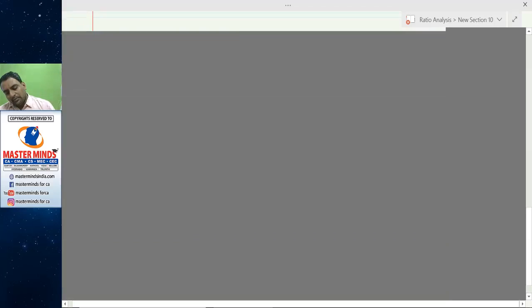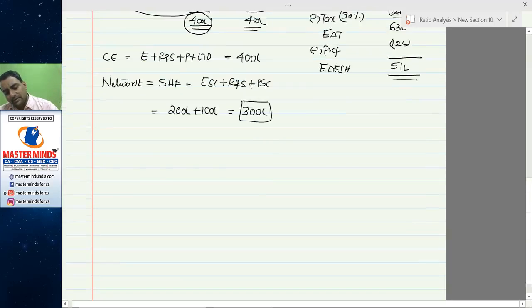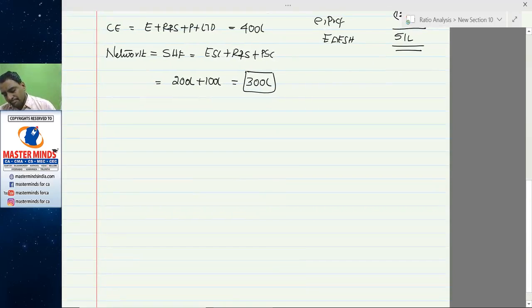Up to now we have computed the first part, liquidity ratios. Liquidity ratios provide information related to the liquidity position of the company. These ratios are primarily intended for short-term lenders or creditors.